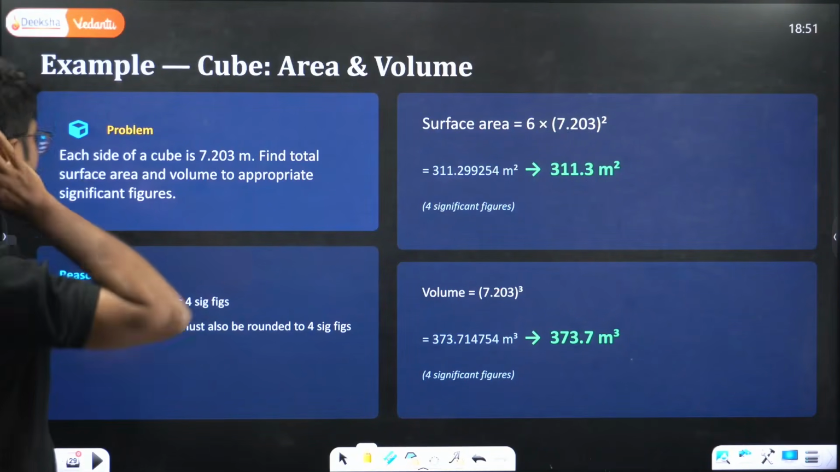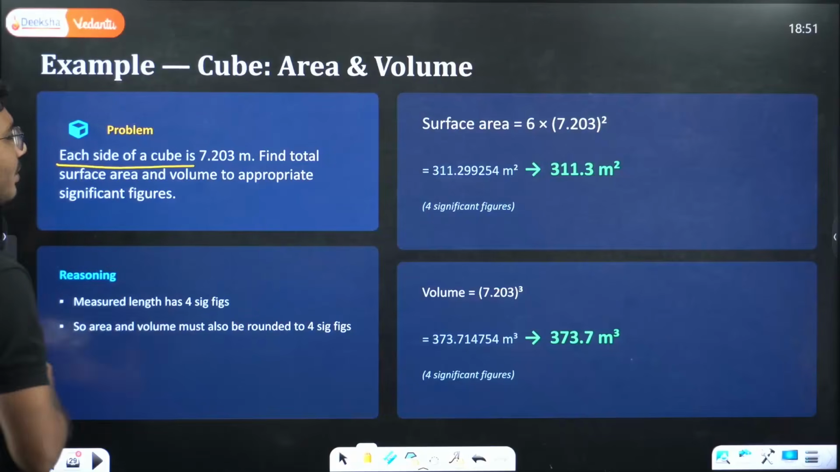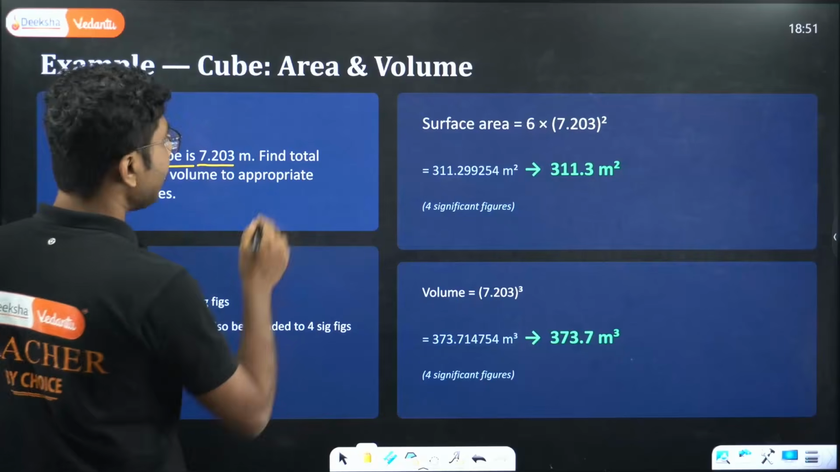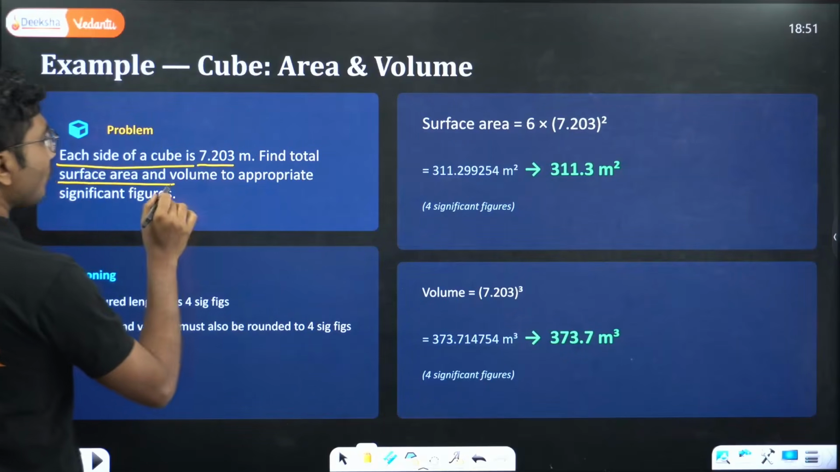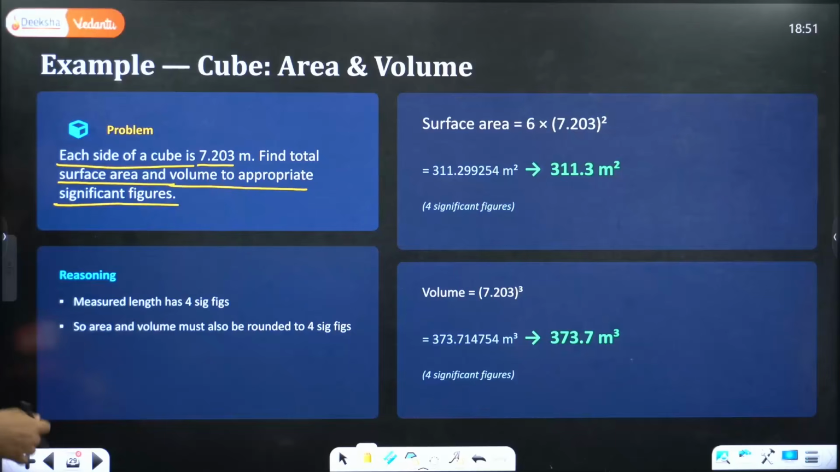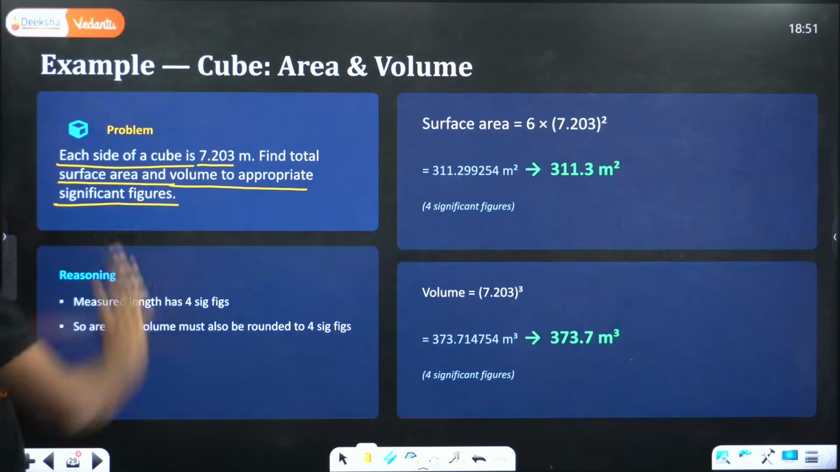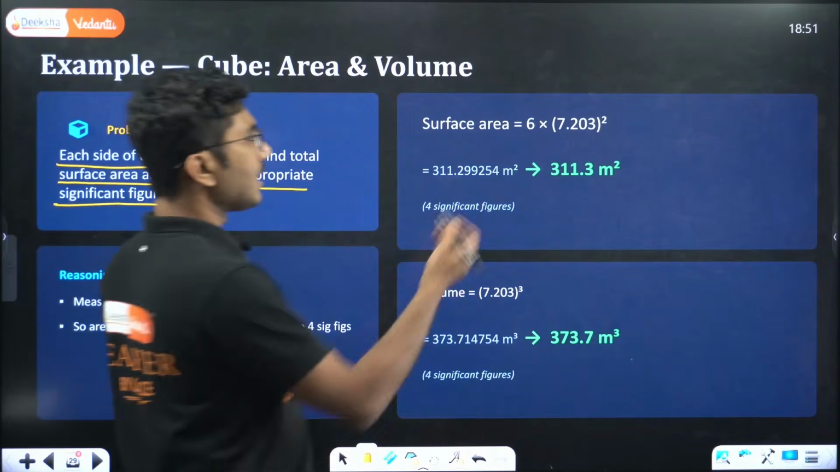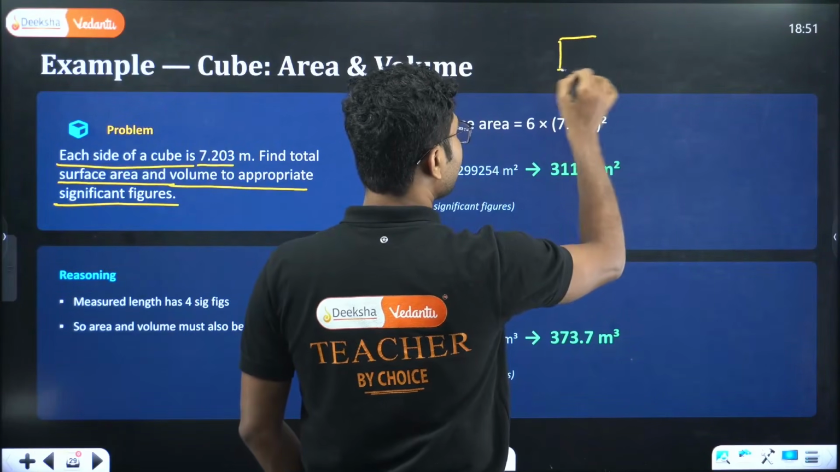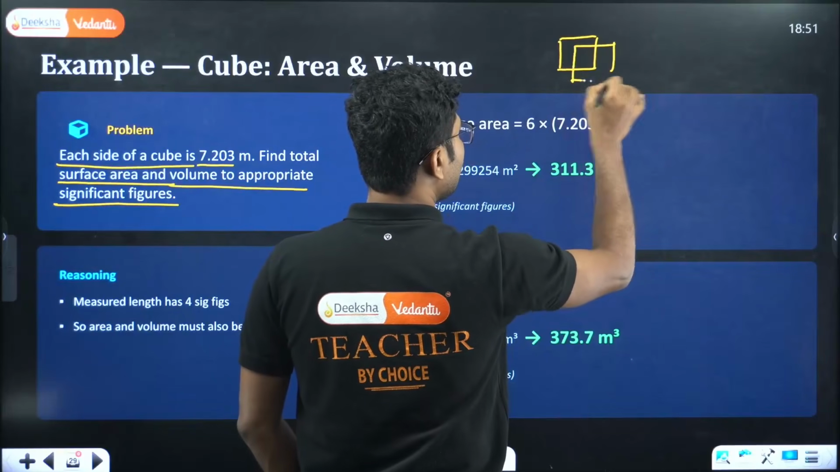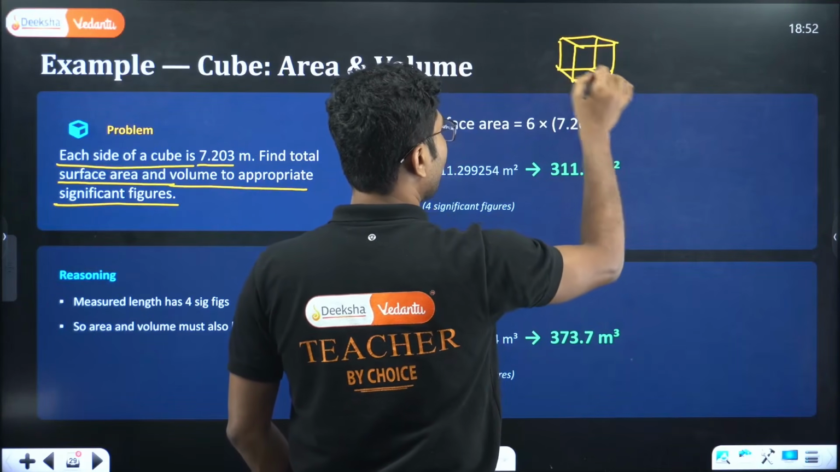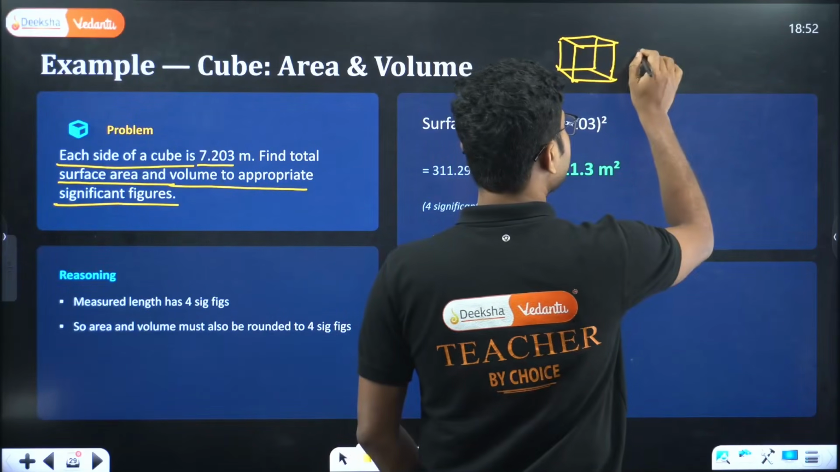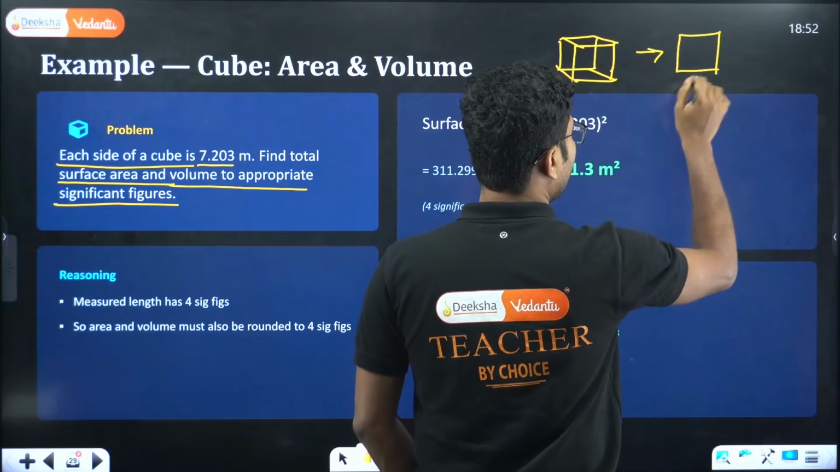So let's see one problem. Each side of a cube is 7.203 meter. Find total surface area and volume to appropriate significant figures. So this is the question. For a cube, this is the side length. Surface area is what? A cube has 6 surfaces: 1, 2, 3, 4, 5, 6. Each surface is a square, each of them a square of side a.